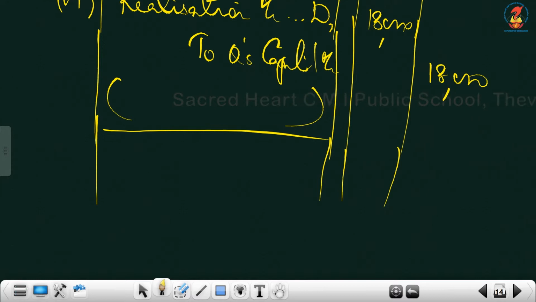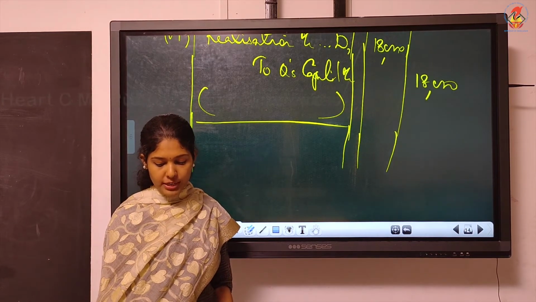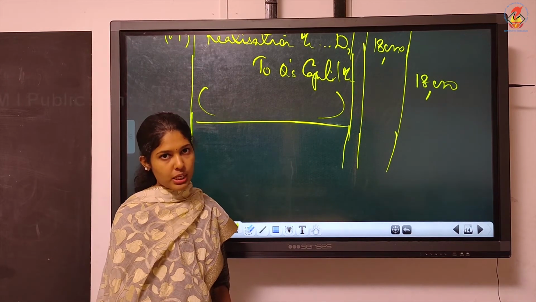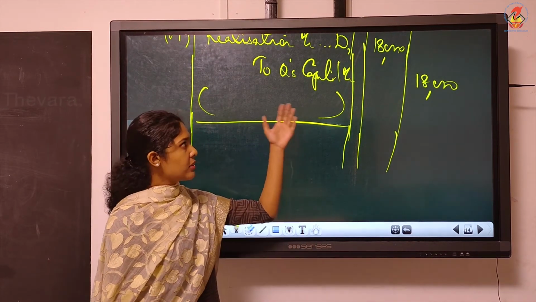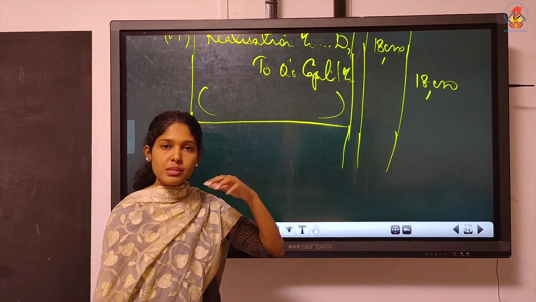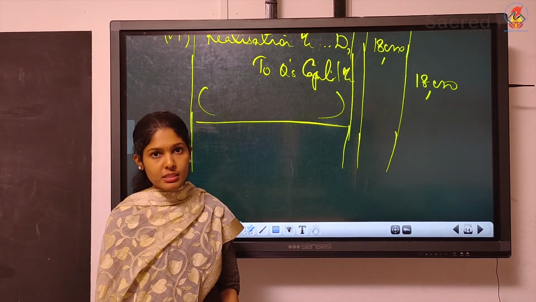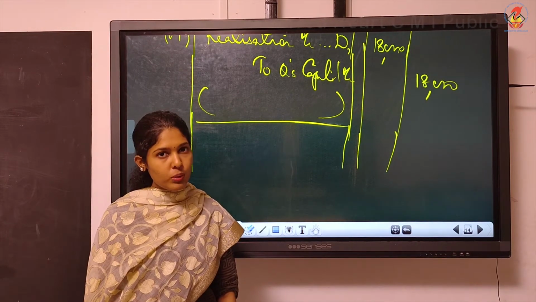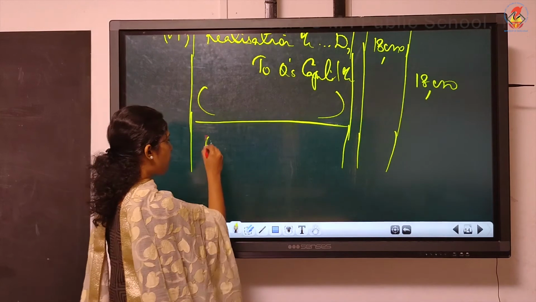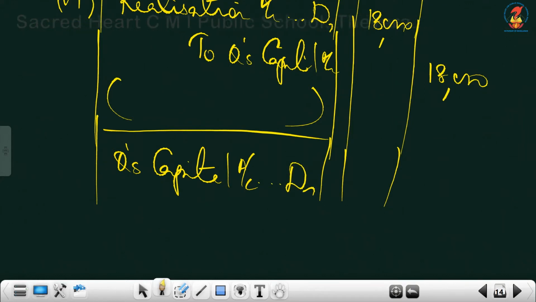Then Q agreed to take over stock worth rupees 18,000 as his remuneration. The stock had already been transferred to realization account. Now the partner is taking over stock. I mean, instead of receiving the amount in the form of cash, he is taking over an asset, stock of 18,000. Partner taking over asset. What is the journal entry when a partner takes over an asset? You remember that? Partner's capital debit to, can we write stock? No, because stock is already closed.